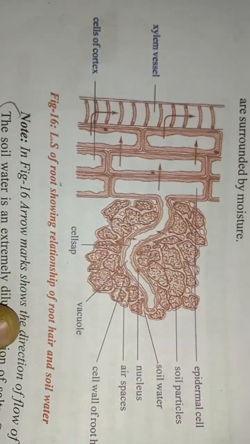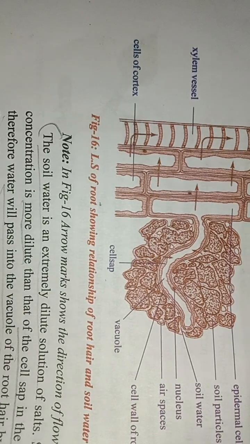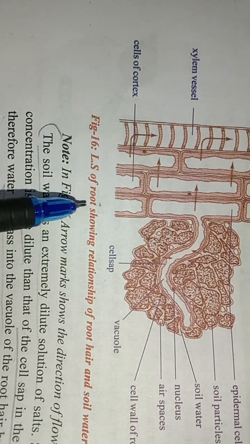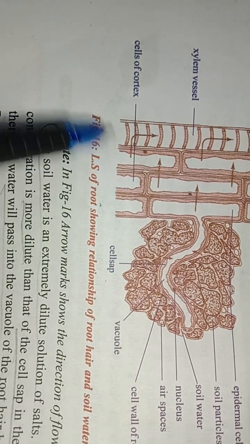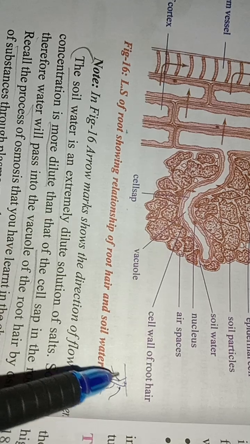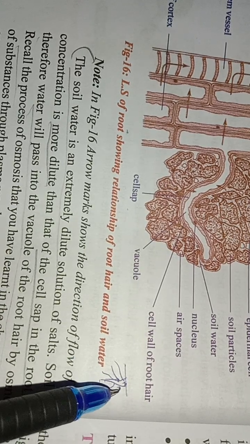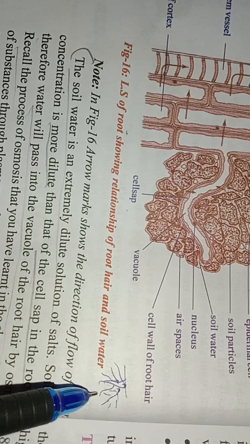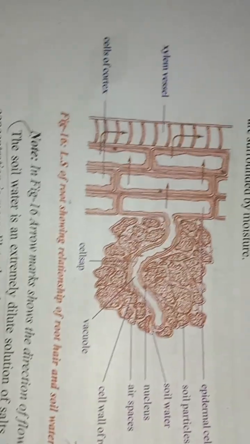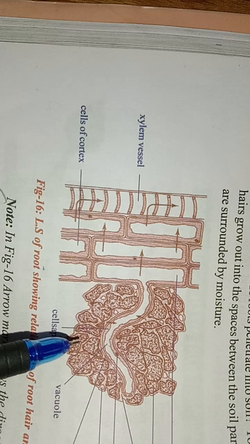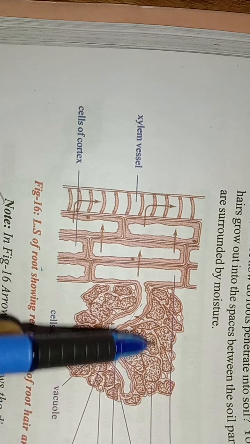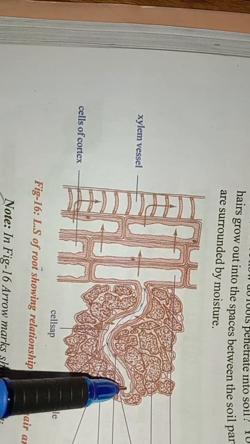Osmosis plays an important role in the movement of water from root hairs to the xylem. What is a root hair? If you see sprouts or a small baby plant, you will find root-like structures below the soil, and on these roots you will find fine, thread-like structures. Those very thin structures are called root hair. Under the microscope only this part is your root hair; the remaining part is soil particles.